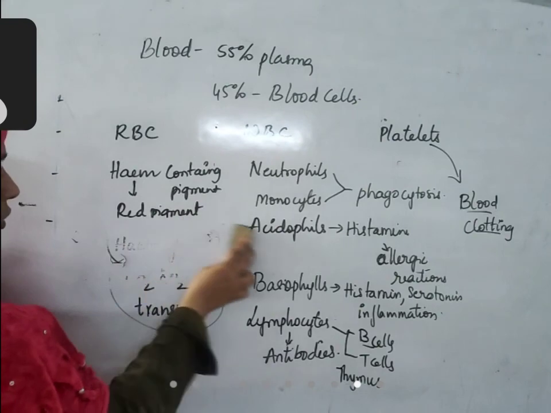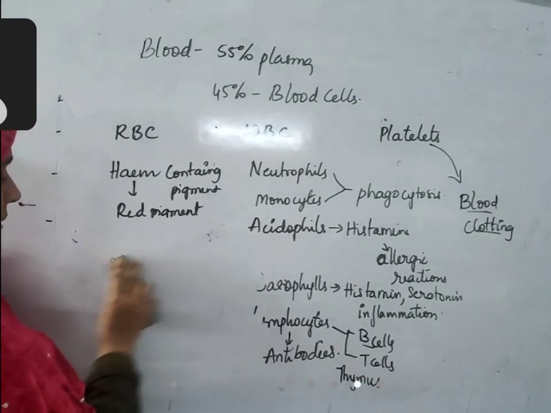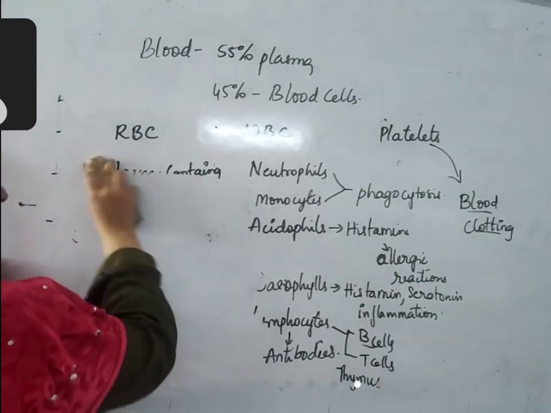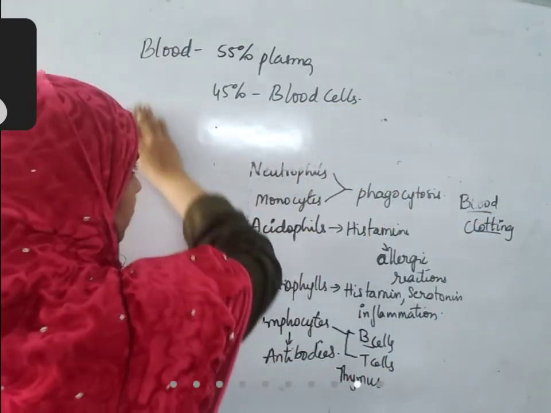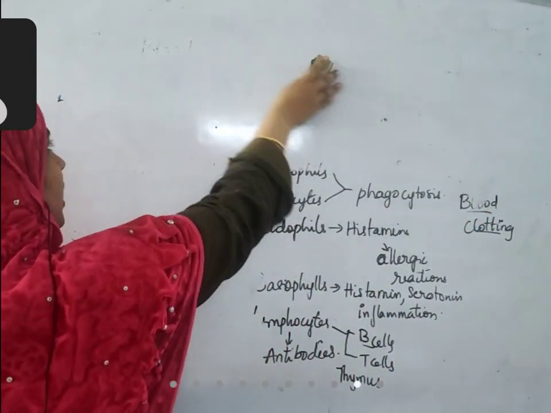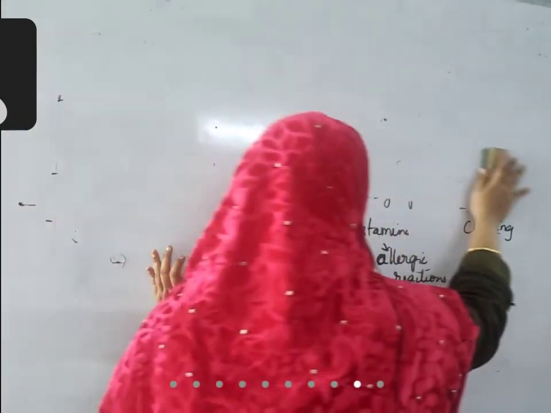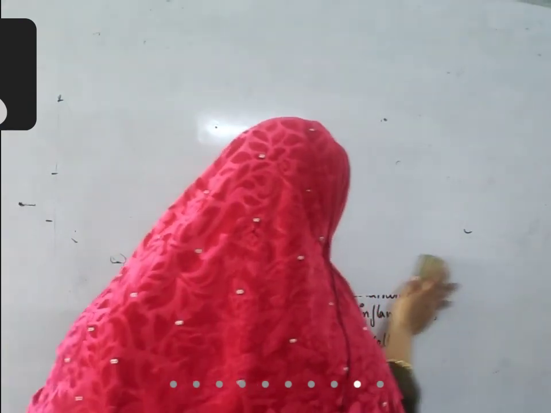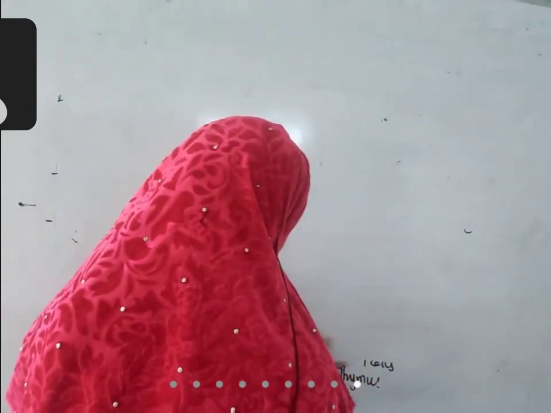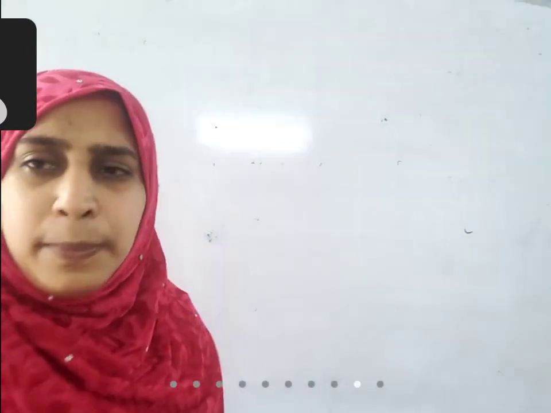That is about the different components present in the blood. Is it clear till here? If it is clear, we will study about blood grouping, the ABO blood group and Rh blood group.